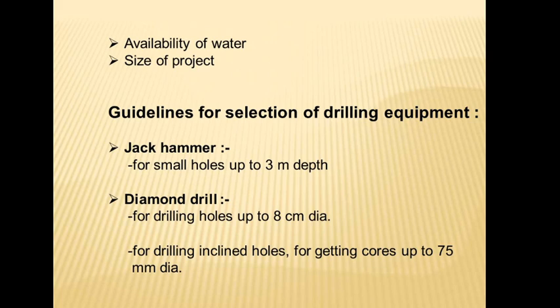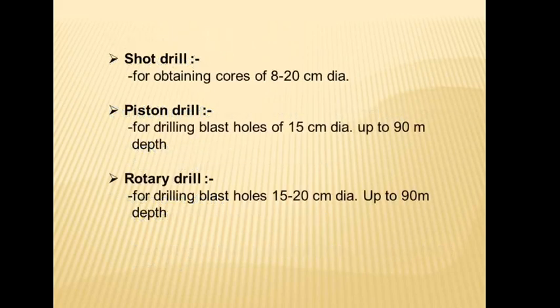Guidelines for the selection of drilling equipment: jackhammer for a small hole up to 3 meter depth, diamond drill for drilling holes up to 8 centimeter diameter, for drilling inclined holes for getting cores up to 75 mm diameter.